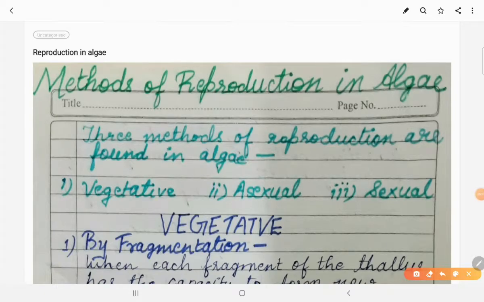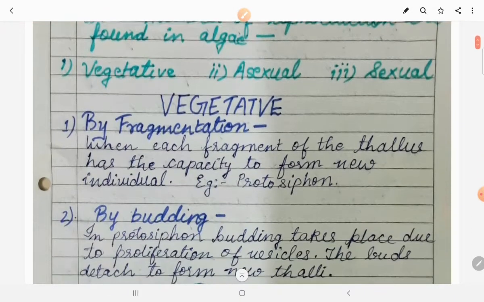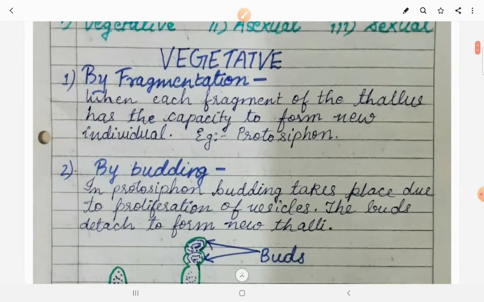Let us study methods of reproduction in algae. There are three methods of reproduction found in algae: vegetative reproduction, asexual reproduction, and sexual reproduction. Let us see vegetative reproduction. Vegetative reproduction has two processes, by fragmentation and by budding.